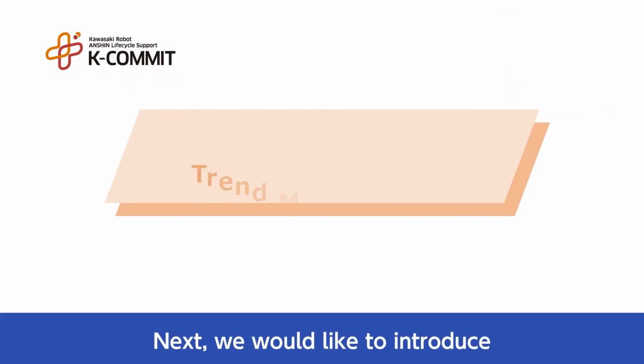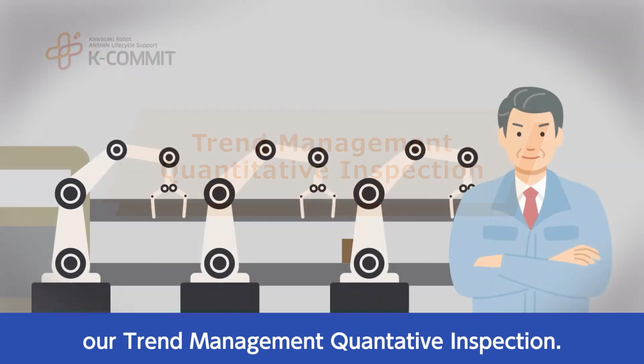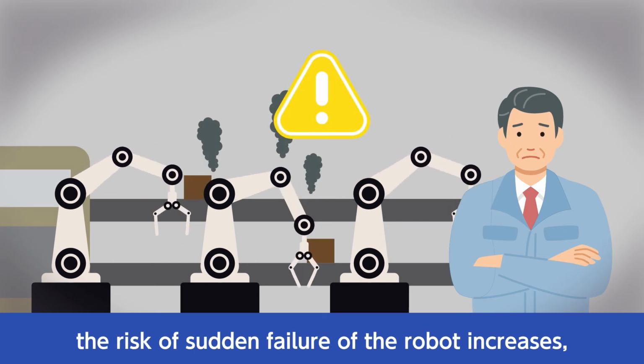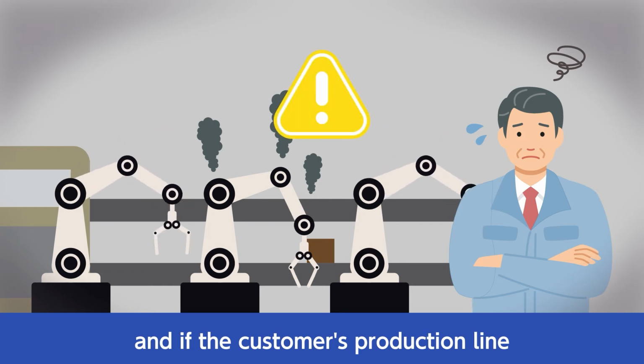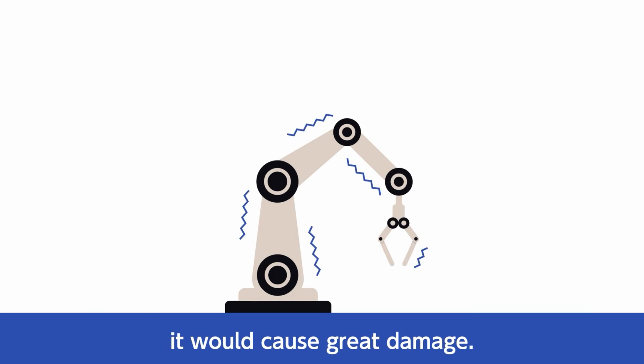Next, we would like to introduce our Trend Management Quantitative Inspection. If the inspection is not performed properly, the risk of sudden failure of the robot increases, and if the customer's production line was disturbed due to such issues, it would cause great damage.